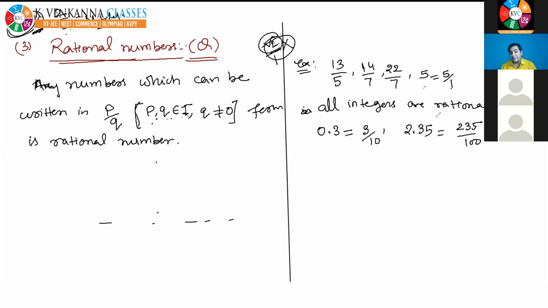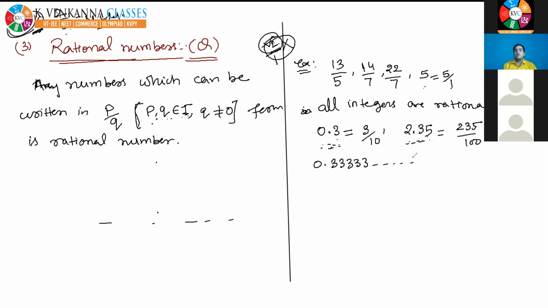So from here, I am again drawing one conclusion: all finite decimals, listen carefully, finite decimals. Finite decimal means after the decimal, there are finite numbers. Terminating decimal. So all finite decimals are rational numbers because they can be put in the form of P by Q.